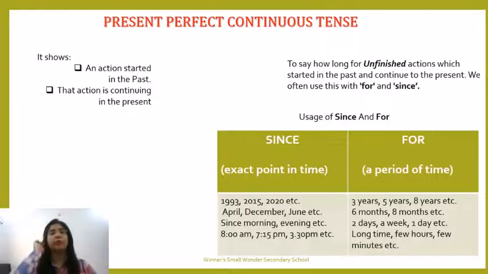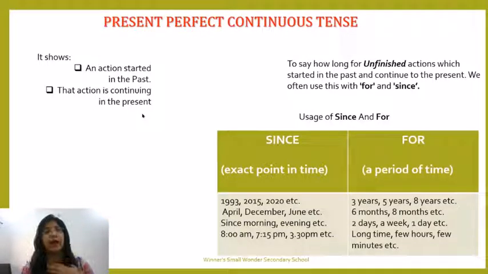The topic that we are starting today is present perfect continuous tense. Now, what does this tense say? It shows that the action has started in the past. That means an action, an activity that I was doing, has started in the past time. But the action is still continuing in the present.